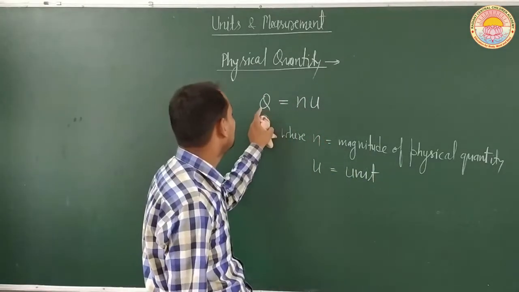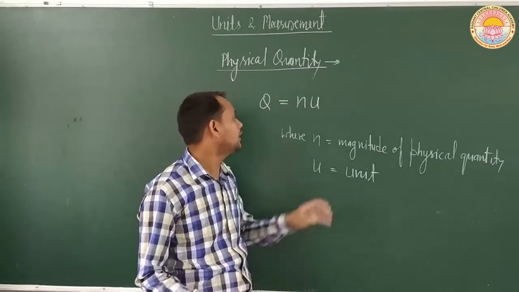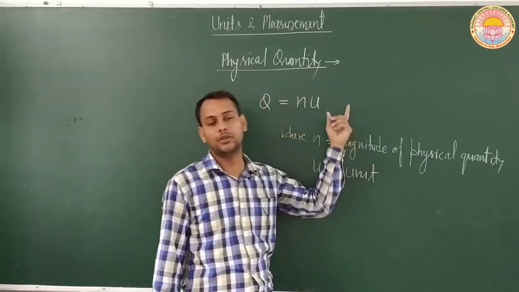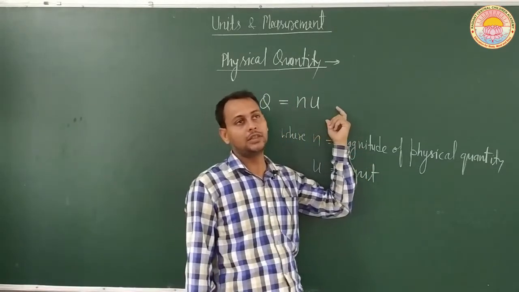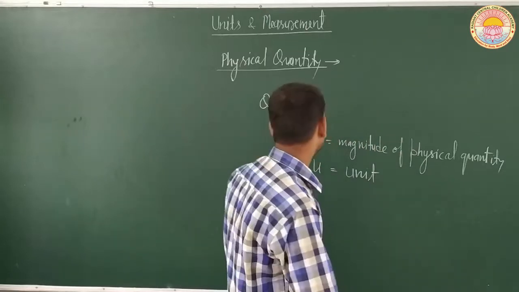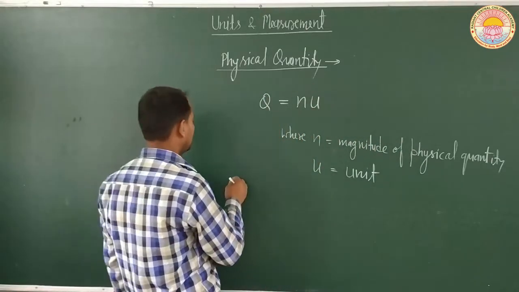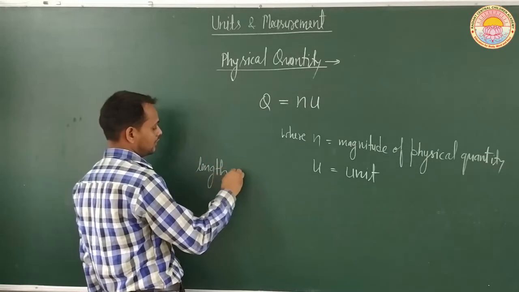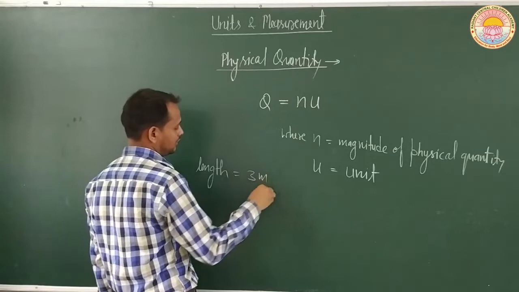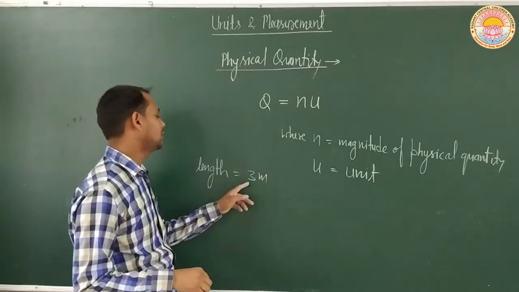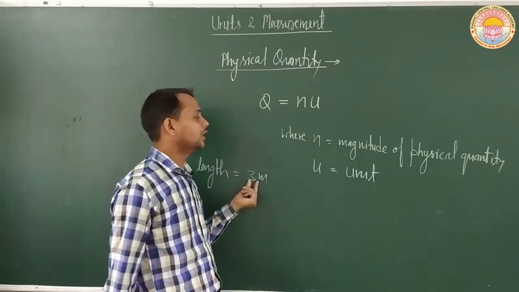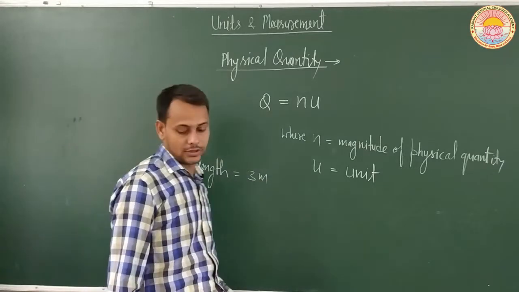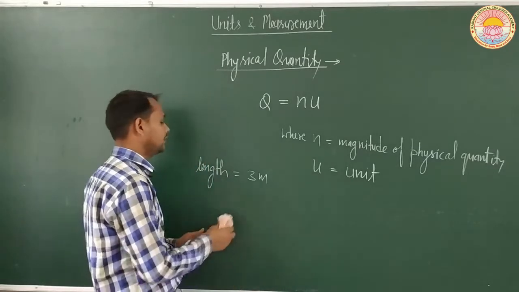So any physical quantity Q can be written in terms of its magnitude and unit. Then this physical quantity will be complete; otherwise it will be incomplete. For example, if we write the physical quantity length as 3 meter, then it is complete because it has both magnitude and unit. This is the complete measurement of length.